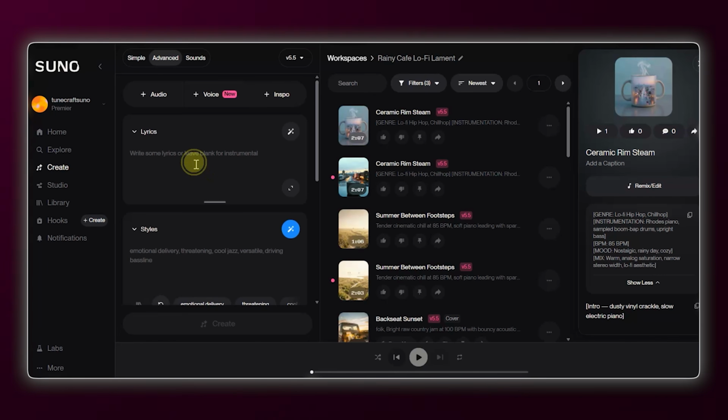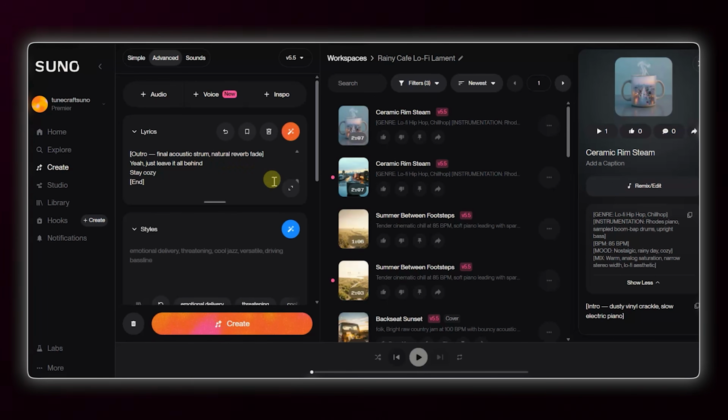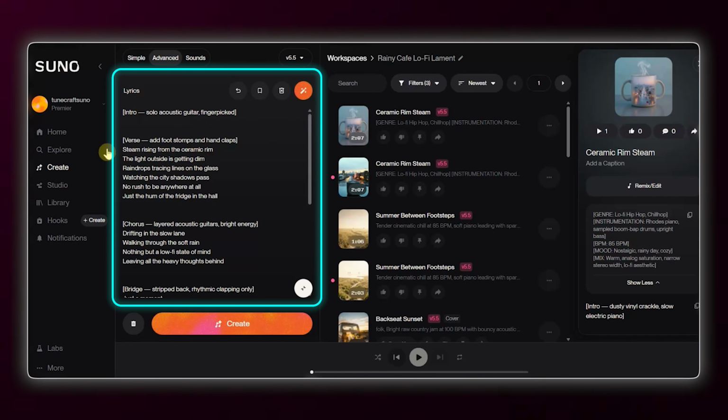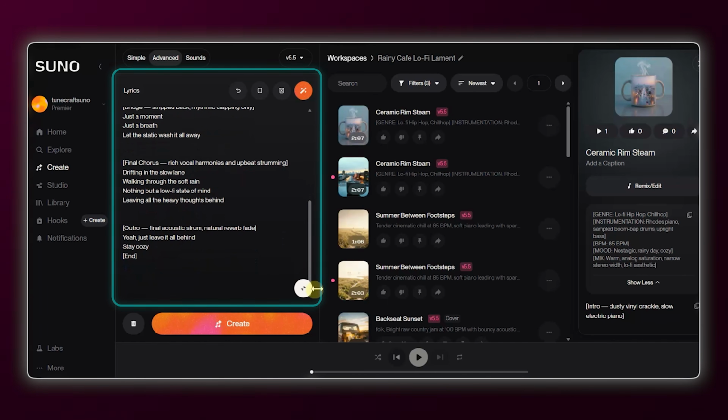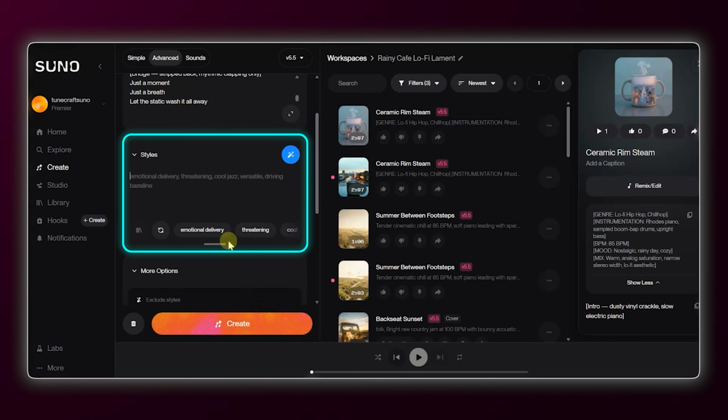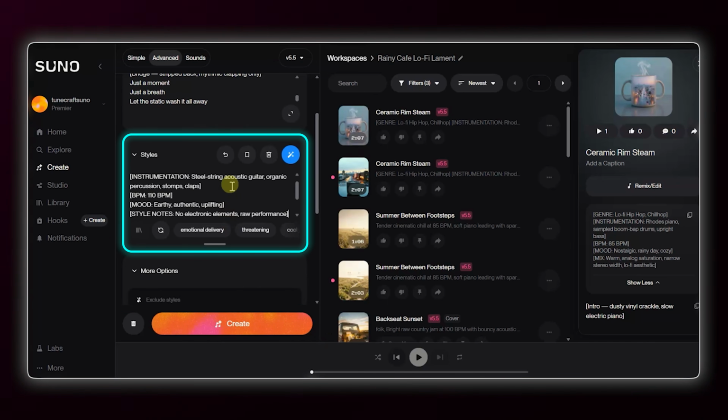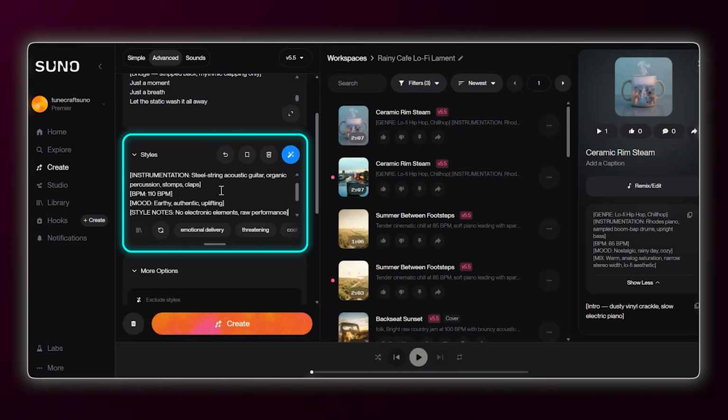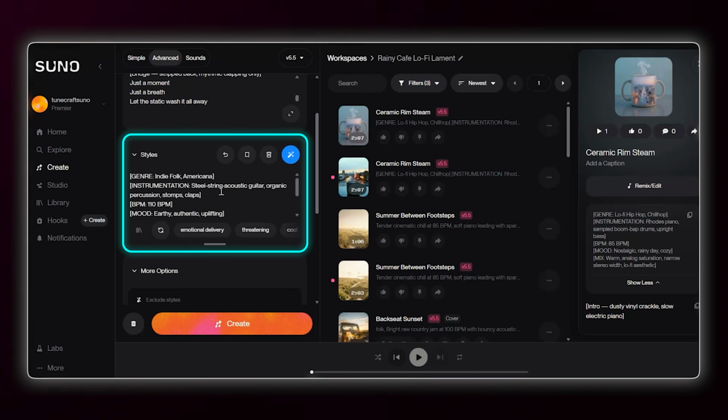Okay, so let's try a new live example, an indie folk track. I'm using the same of my previous lyrics, but guiding with meta tags to build an indie folk vibe this time with some acoustic rhythm. My style box says, acoustic guitar, stomps, claps, 110 BPM, using the same format as before.